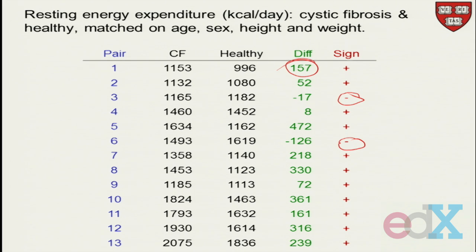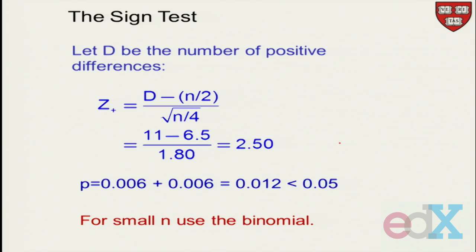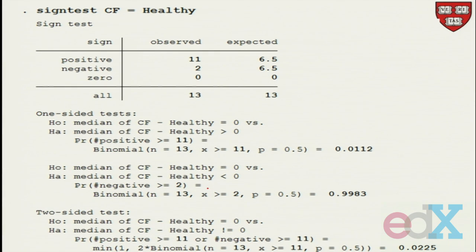Okay, so that is what is called the sign test. And what we can do is set up the statistic like this and do a normal approximation, or we can use the binomial. It doesn't matter. In this case, we get that the p-value is 0.012 approximately, but we can put it into Stata, and Stata will do the sign test for us, and there it is, sign test. And we see that the p-value is 0.0225. So we would reject the null hypothesis.